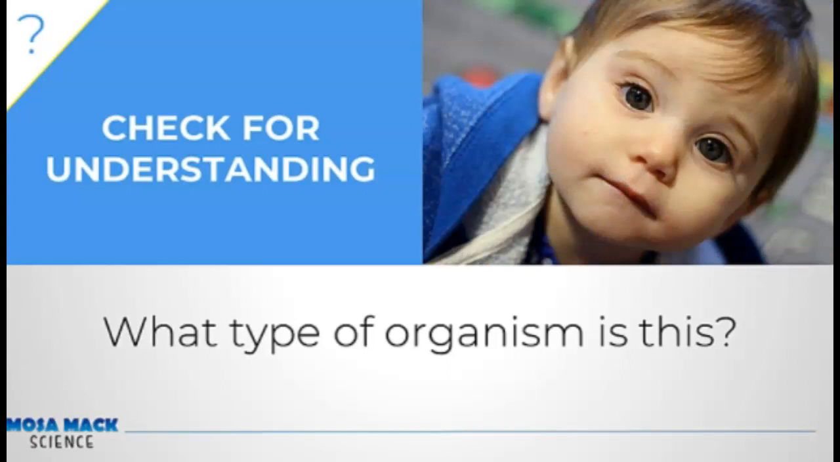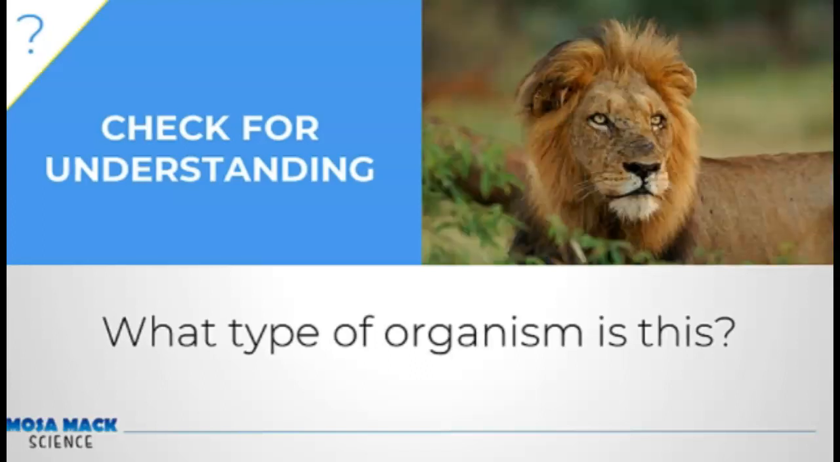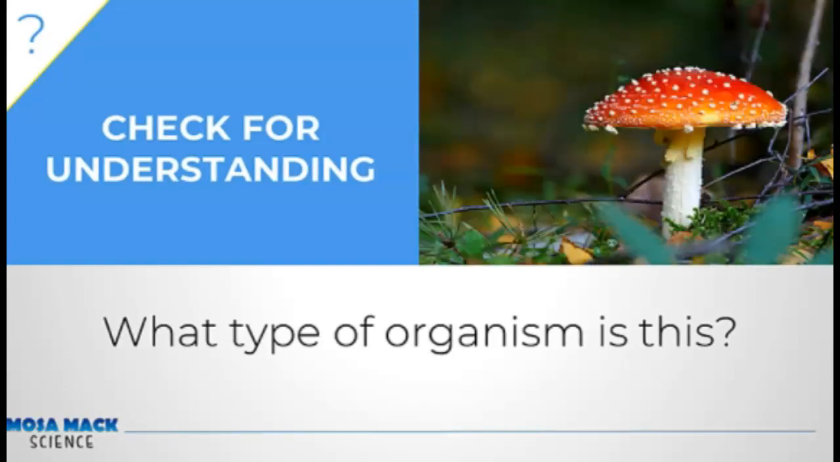Humans are consumers, omnivores, meaning that we eat a variety of plants and animal matter. A lion is also a consumer, but a carnivore, meaning that it will only eat other meat. A mushroom is a decomposer. It breaks down dead matter in the ecosystem, releasing nutrients back into the soil.